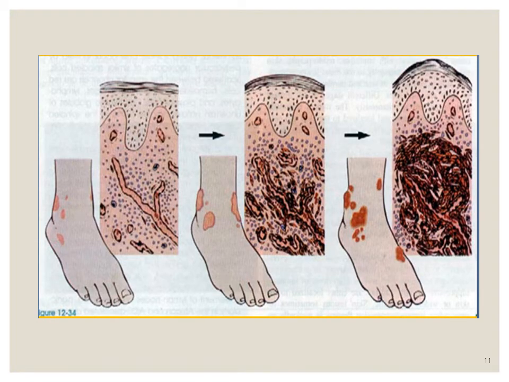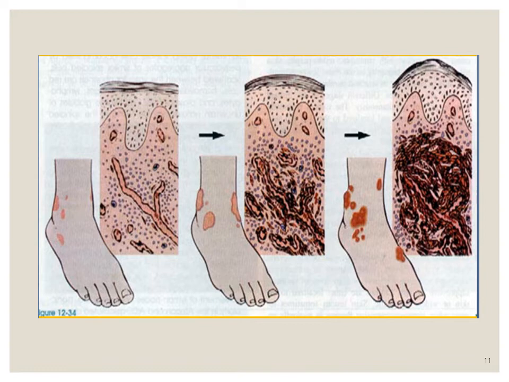So these are the characteristic gross and histomorphological images of Kaposi sarcoma. The first figure on the left side is the patch stage, in which there are red to purple macules which could be solitary or multiple on the distal lower extremities. And in the histological appearance, there is an abundance of blood vessels lined by normal looking endothelial cells, and in between these blood vessels there is a mixed inflammatory infiltrate.